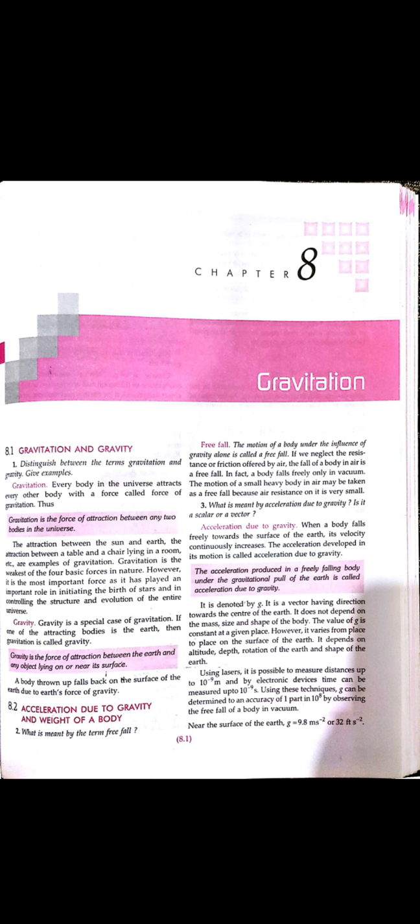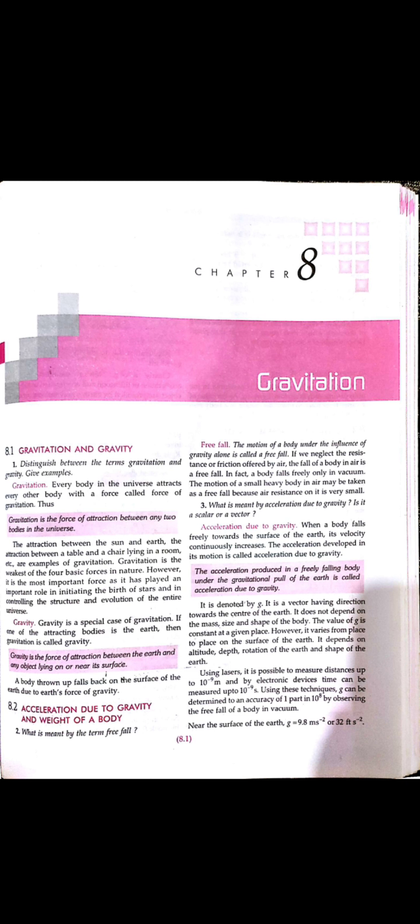And this acceleration of a free falling body due to gravity is said to be the acceleration due to gravity. That is, whenever a body falls towards the center or the surface of the earth, its velocity is more than when it moved in the vertical upward direction. If we throw a ball with 5 meter per second, whenever it comes in the downward direction, it will accelerate with more velocity, that is, maybe 6 or 7 meter per second, more than the velocity we imparted in the initial condition. So it will be moving with a high velocity, that is, the acceleration is high.